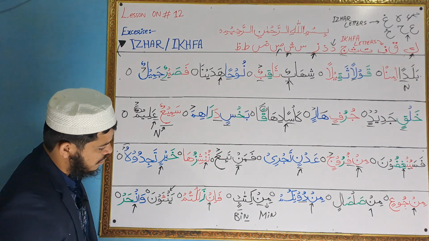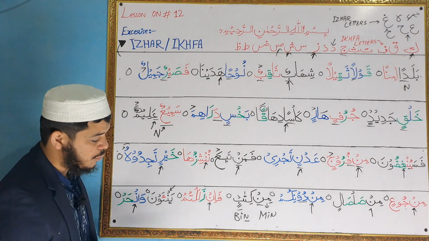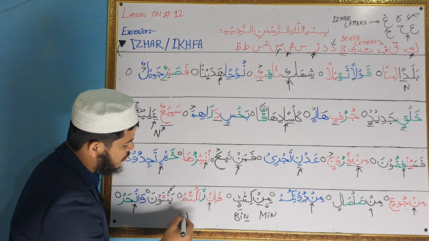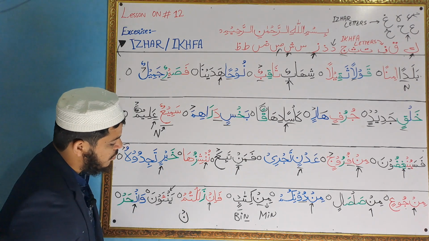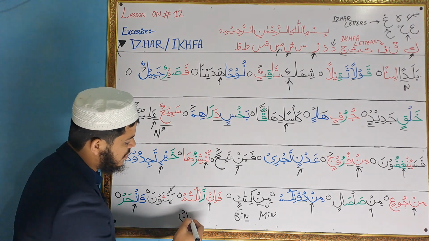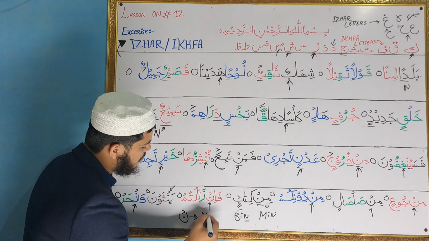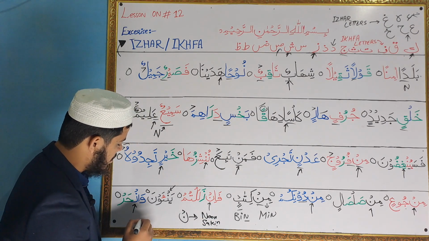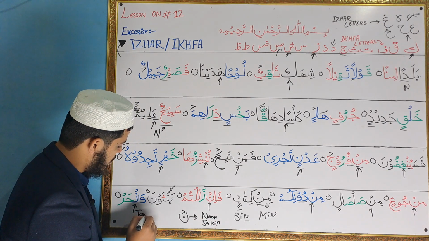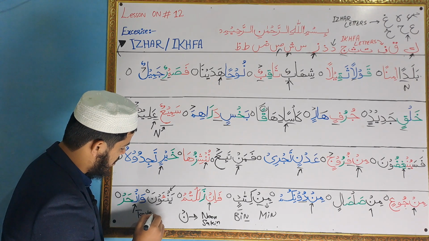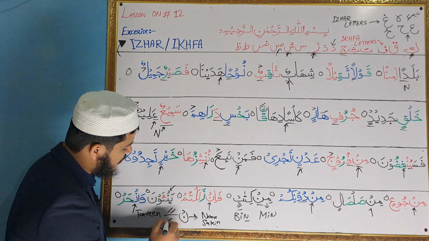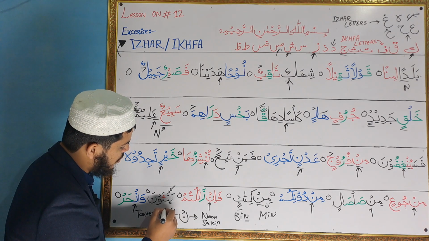So I will just give a little quick review. We discussed noon with sukoon, you have to remember this, noon with sukoon we call it noon sakin. We will use these two terms many times, noon sakin and tanween. Tanween means any letter with double fatha, double kasra or double dhamma.